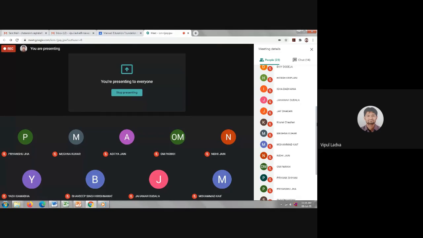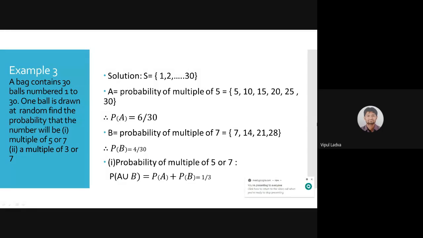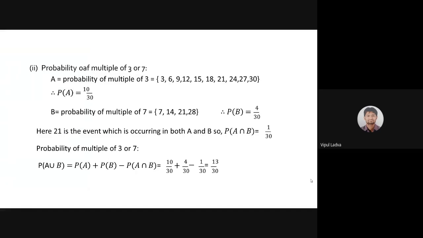Okay, who will help me to solve the next one? Getting a ball multiple of 3 or 7. Now, without explaining, I'm giving you the solution. Observe this. Observe the solution of 3 or 7.